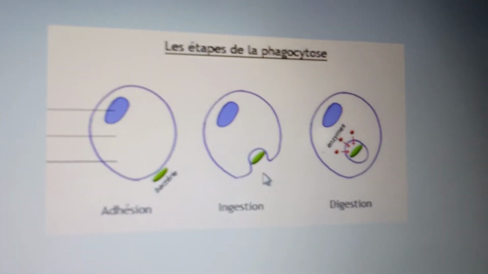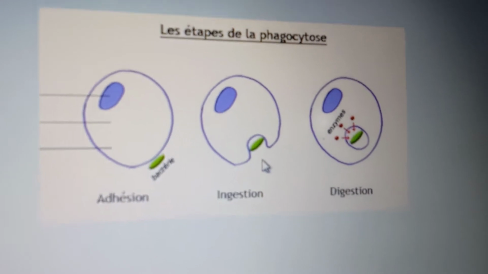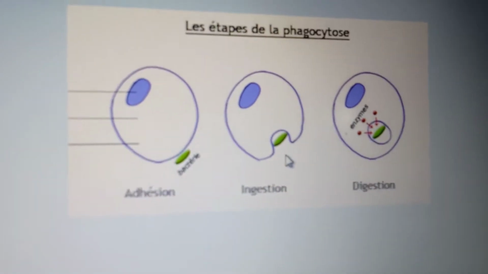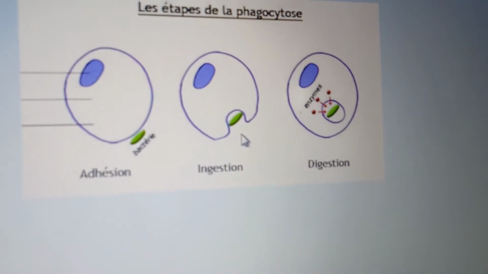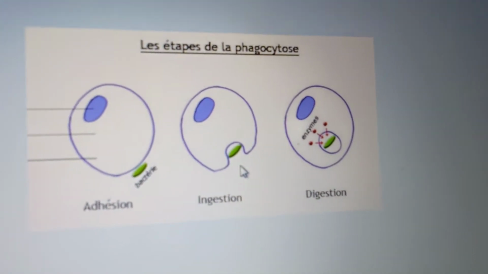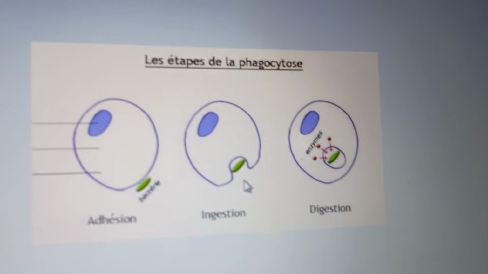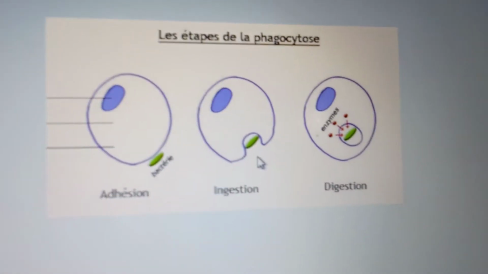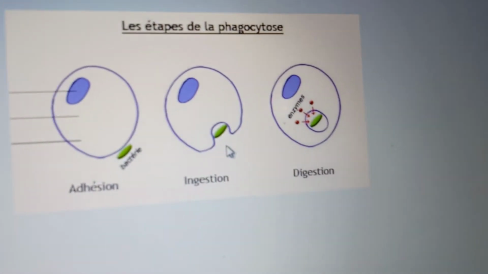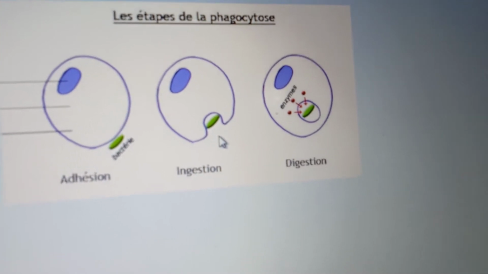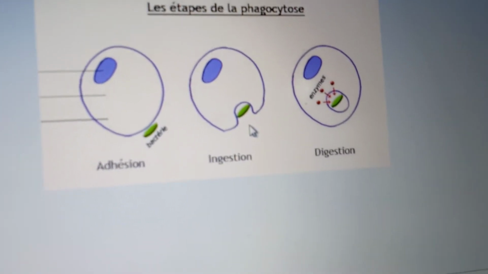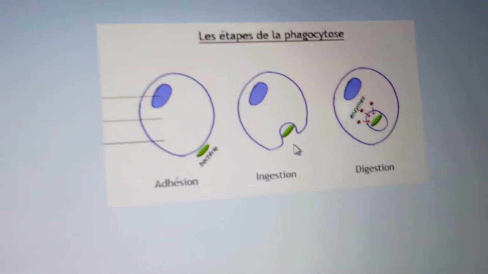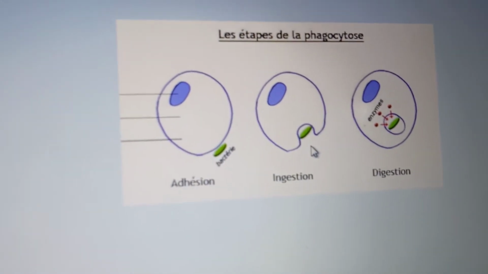Imagine these are our cells: the antigen gets stuck, they take the antigenic protein inside, and it gets digested or destroyed. That is phagocytosis, and they destroy the microorganisms.